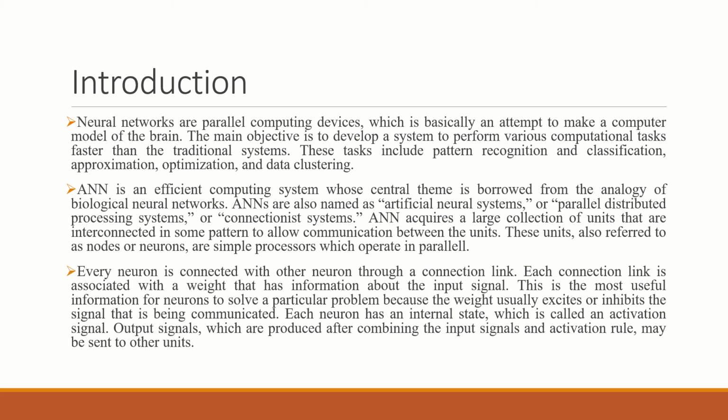So basically what happens here is that many tasks go on in parallel. The information is provided to a neuron, and that neuron passes the information to the other neuron. So unit by unit the information passes through, and lots of neurons work at a time, so it is also called a parallel computing device.